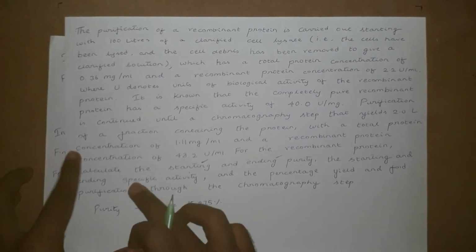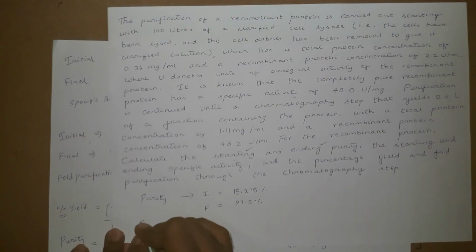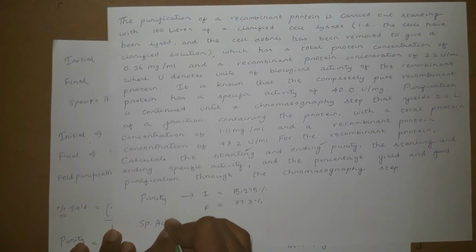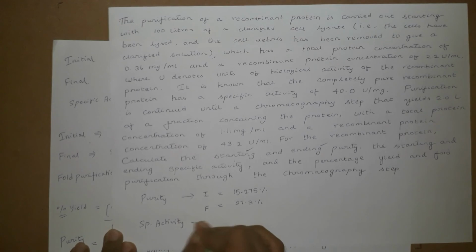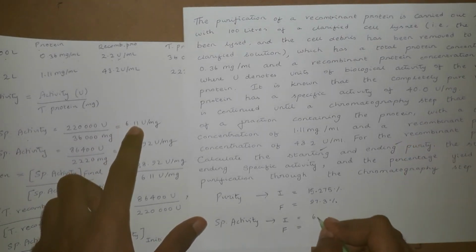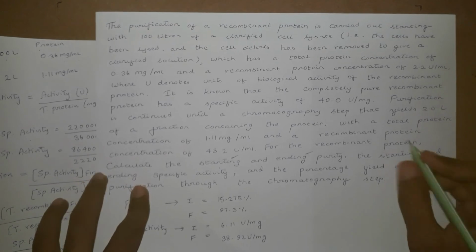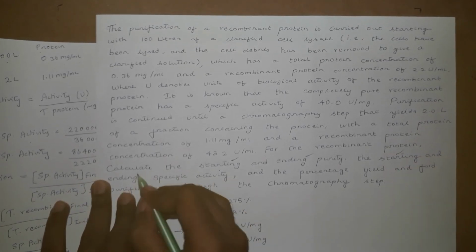We have done that. Then calculate the starting and end specific activity. The initial specific activity is 6.11 U over mg and final is 38.92 U over mg. So we are done with starting and end specific activity.